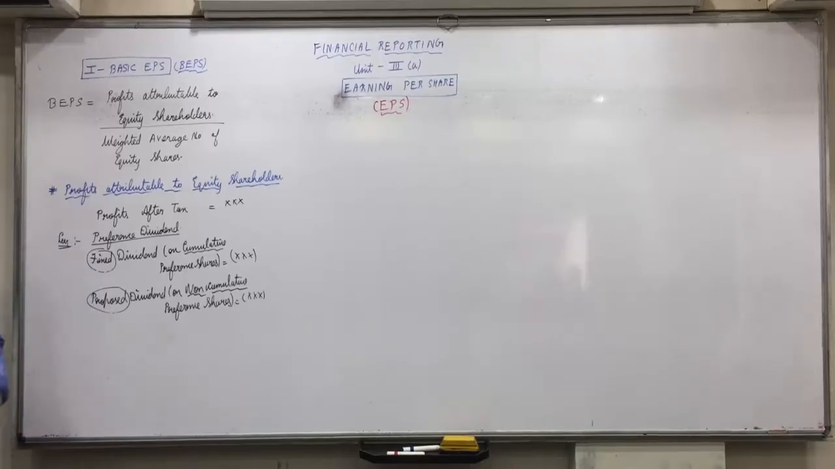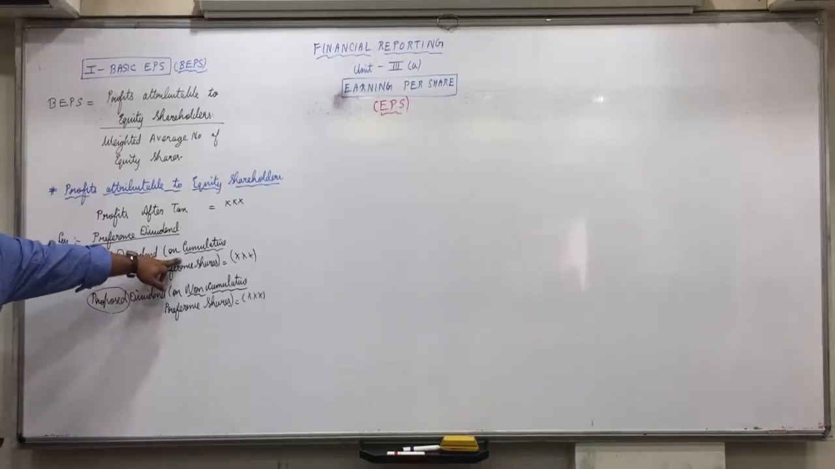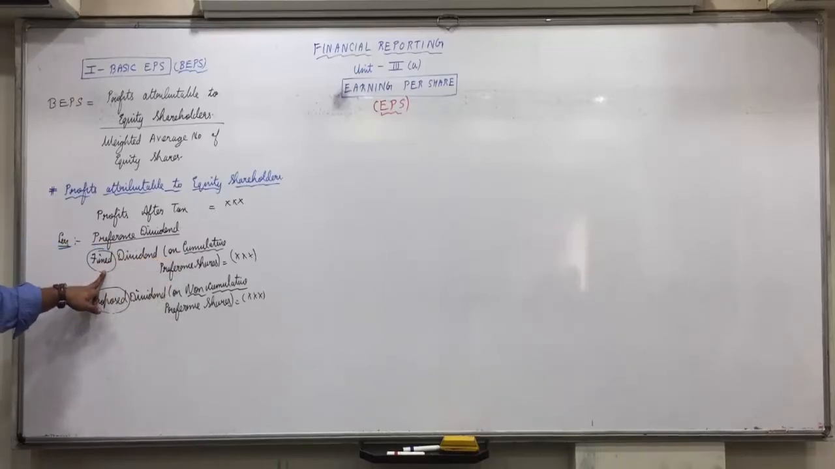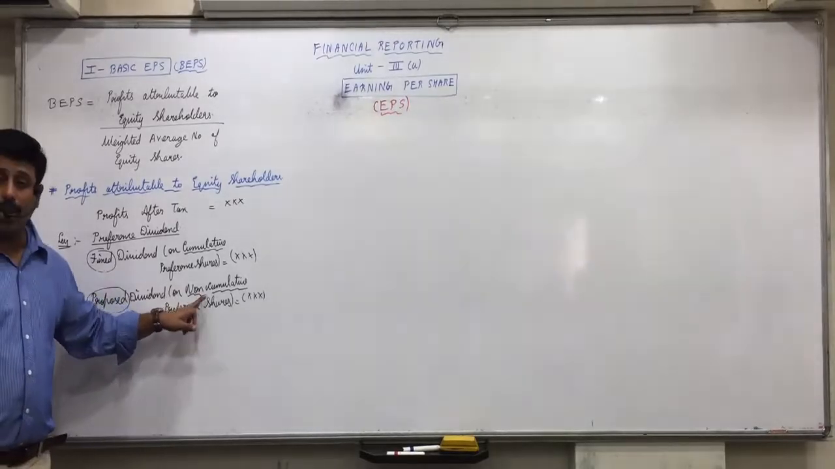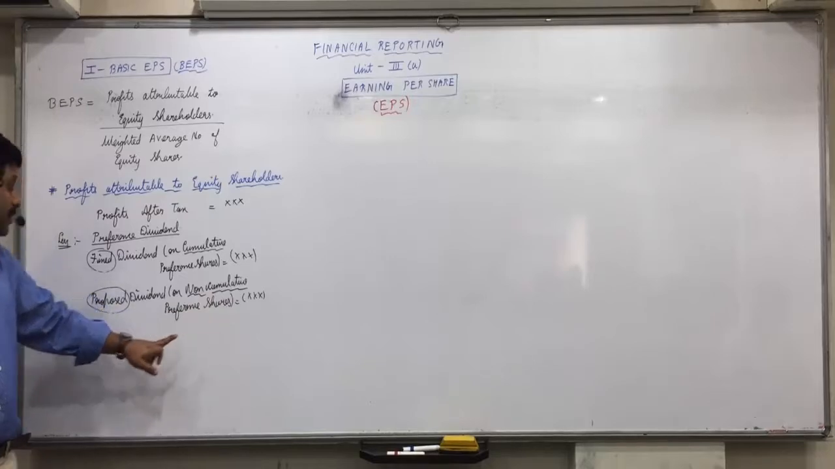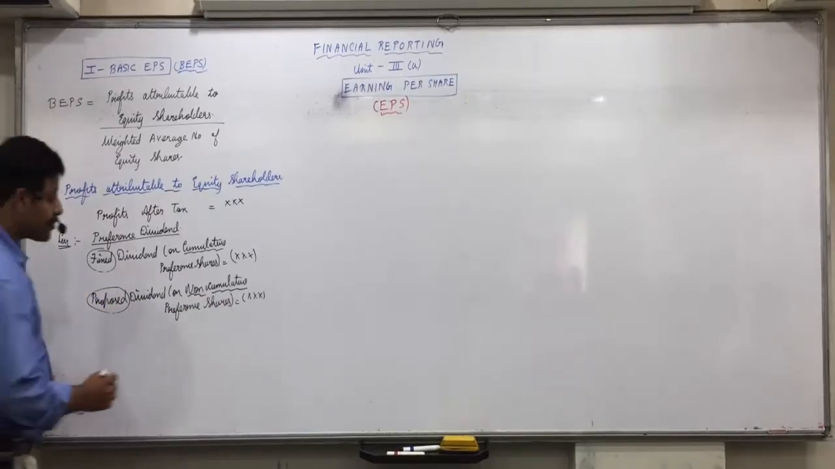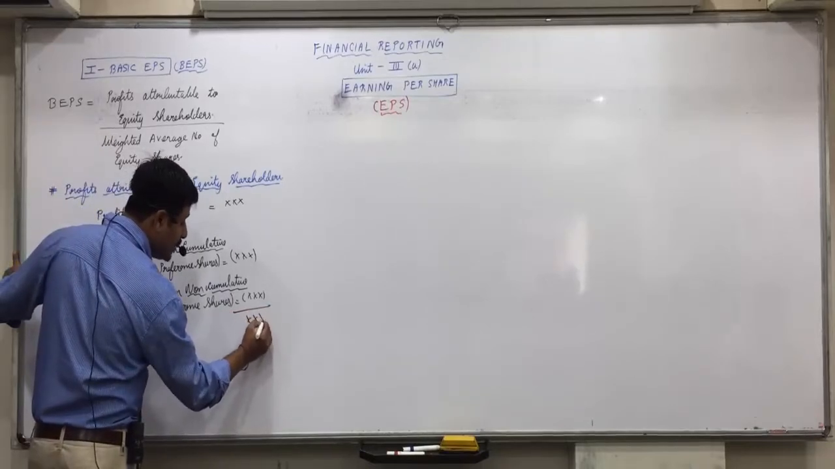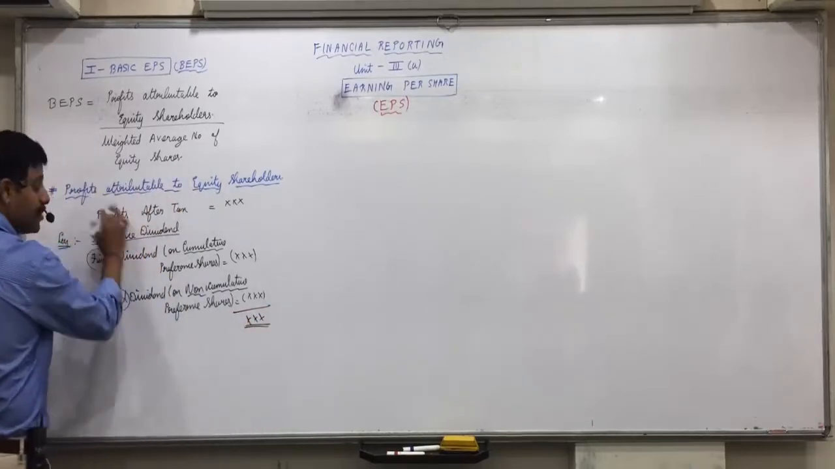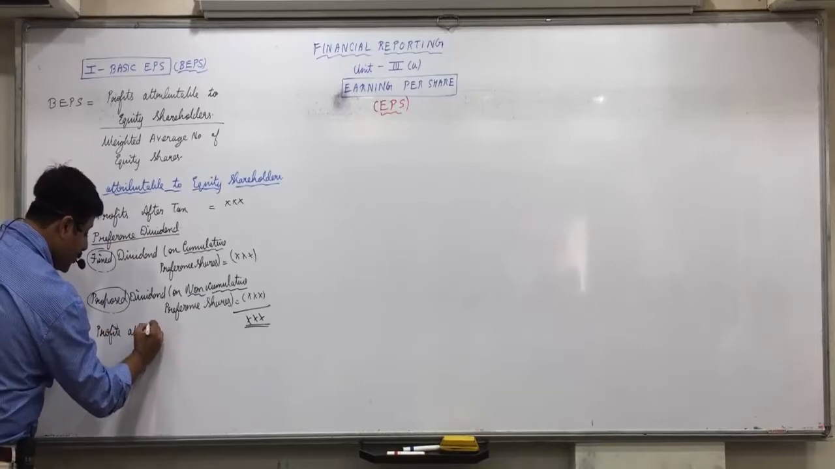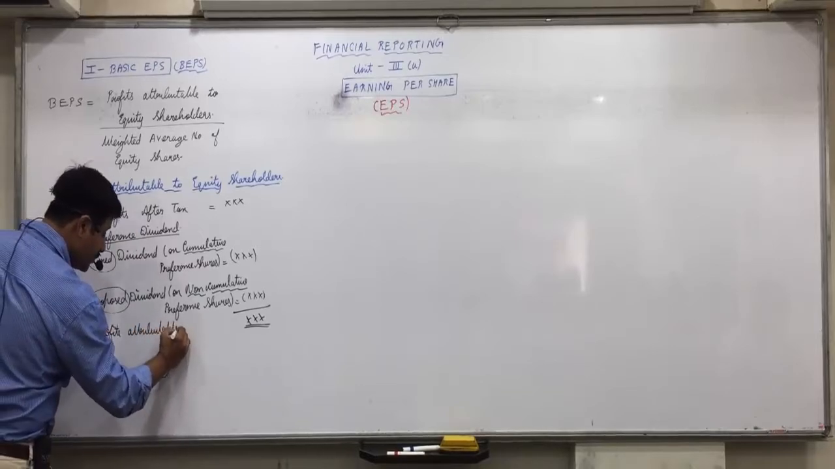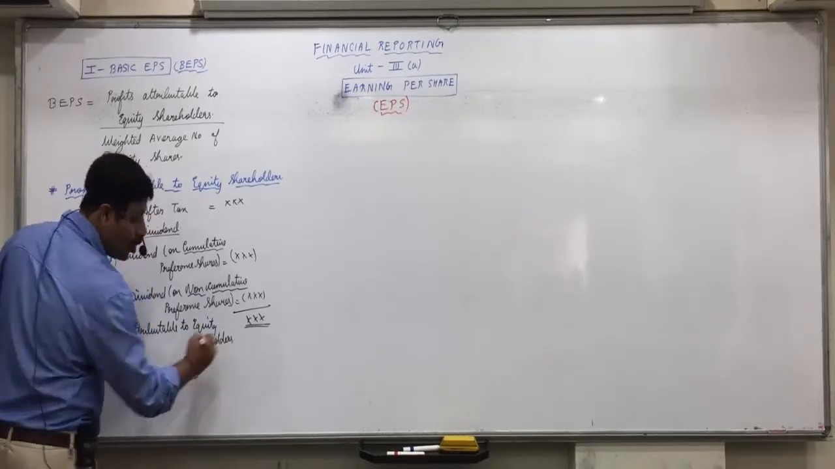Understood this concept? So if in the question we have cumulative preference shares, then we always subtract the fixed dividend which is mentioned in the question. And if we have non-cumulative preference shares, then you subtract the proposed dividend. Is everyone clear with it? And then what you will get is profits attributable to equity shareholders. Any confusion in this? All are clear with it?